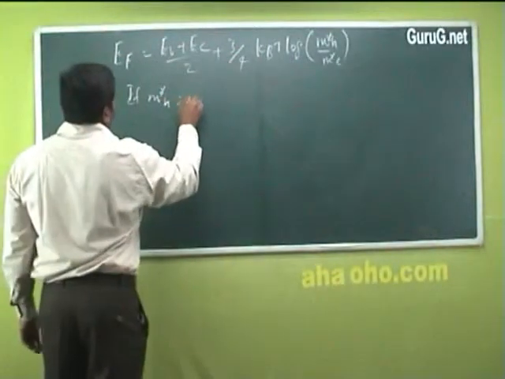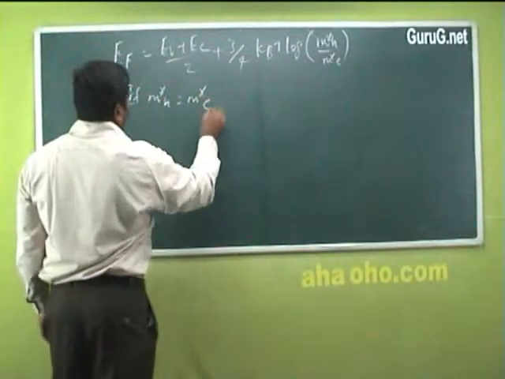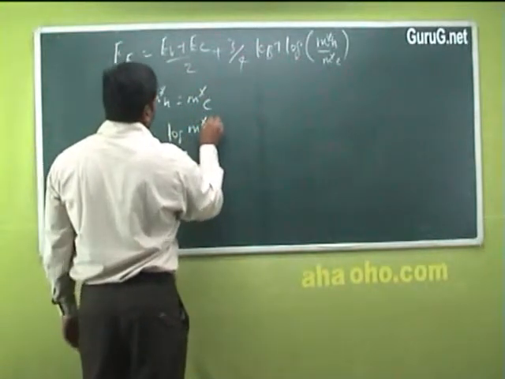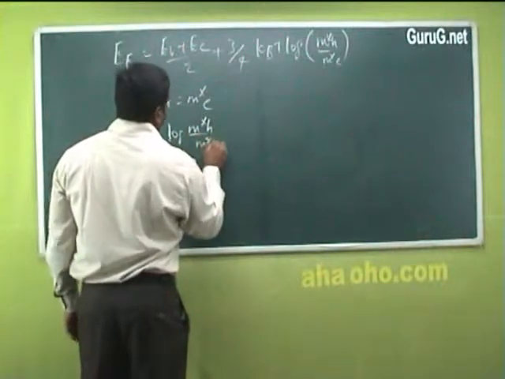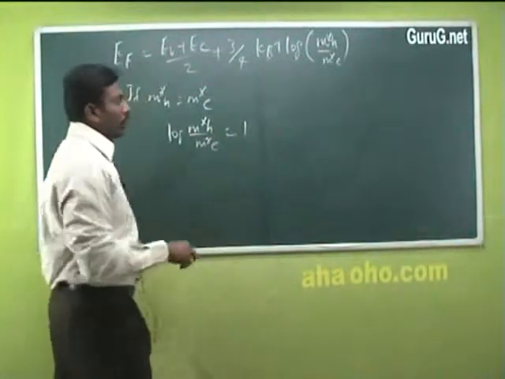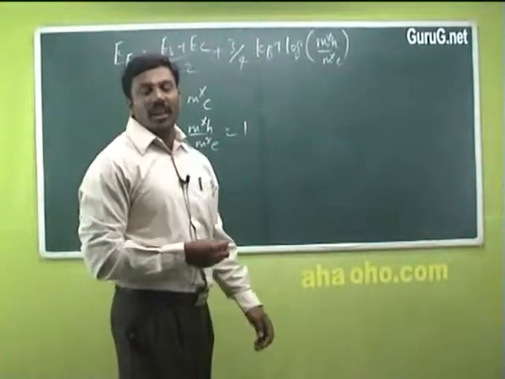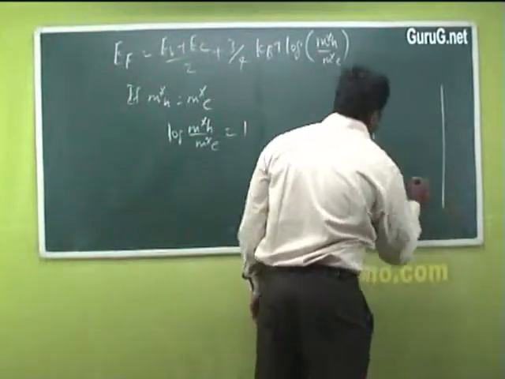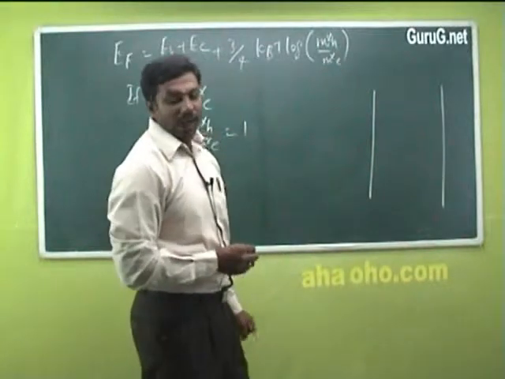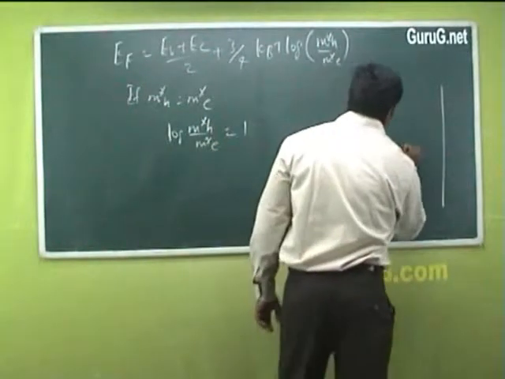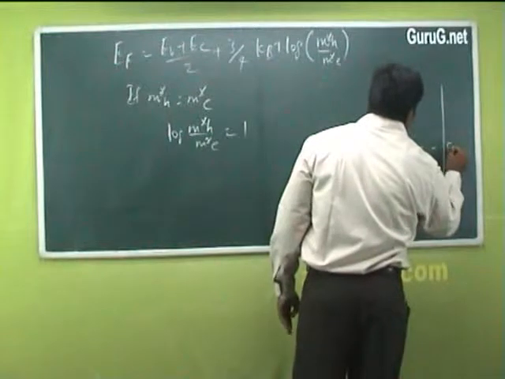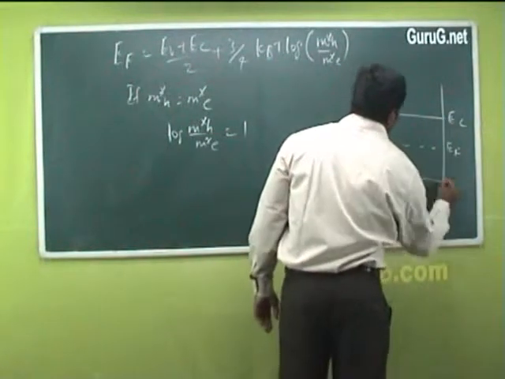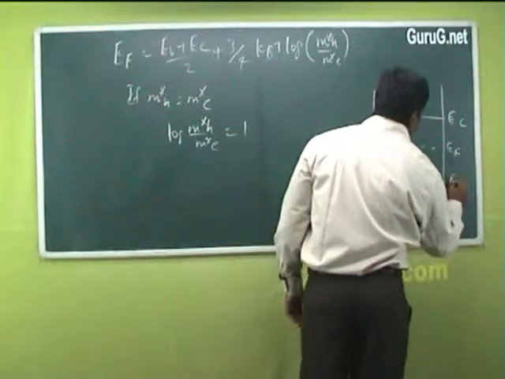If m*_h is equal to m*_e, then log(m*_h/m*_e) is equal to 1. So from this what we can understand is that at 0 Kelvin, if you see the energy level diagram, this is the Fermi energy level EF, this is the conduction band EC and this is the valence band EV.